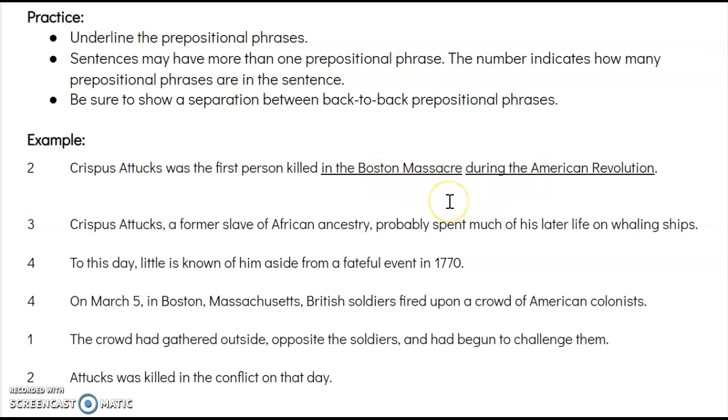When you're doing your underlining, please be sure to have a little break in there so that I know that you know that this is two prepositional phrases and not one big long one. If you were to underline this whole thing solid, this would be incorrect because I want to see that you know there's two. If you do this, and see how it's just a one character space here, so it's little.